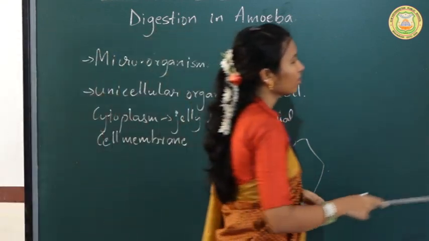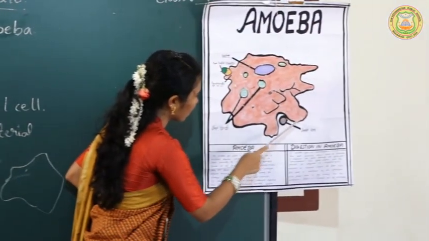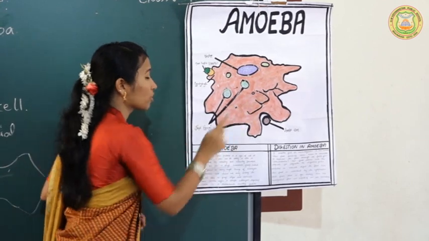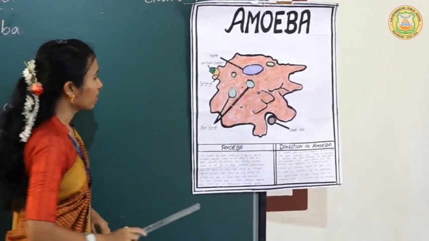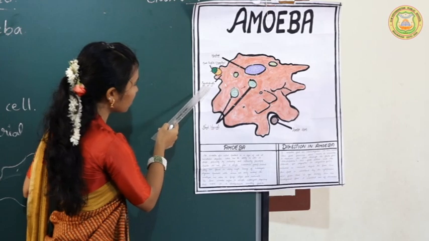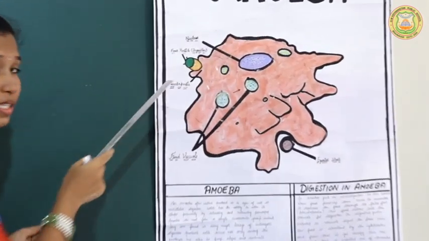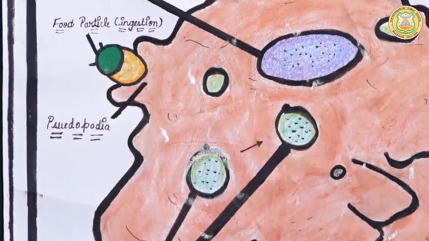And if you see here, many outgrowth structures you can see. These outgrowth structures are called pseudopodia. So here, this is the pseudopodia. Pseudo means false, podia means feet.